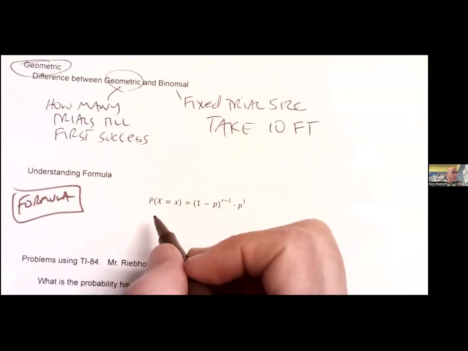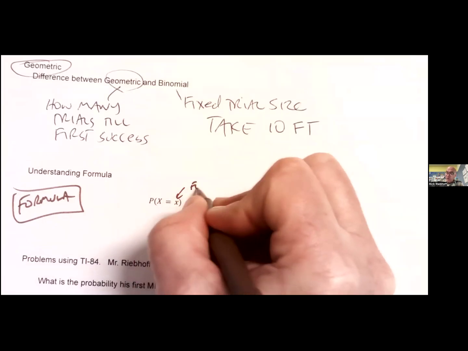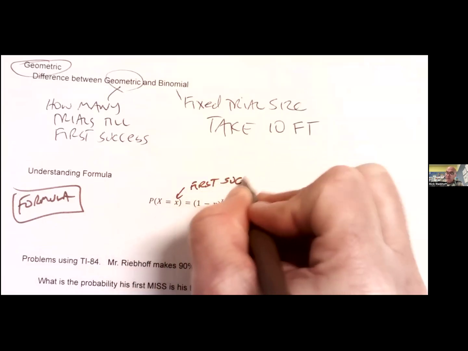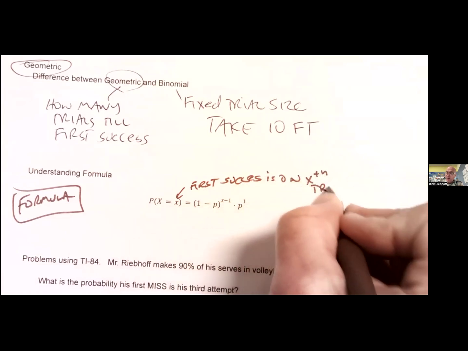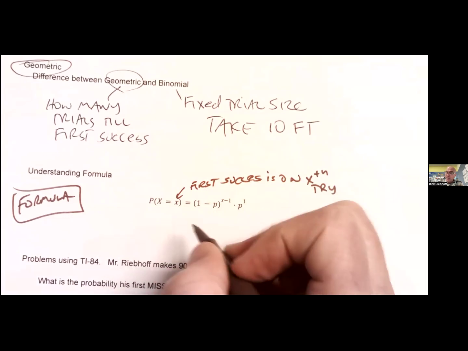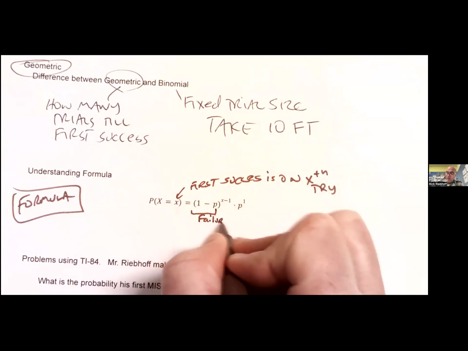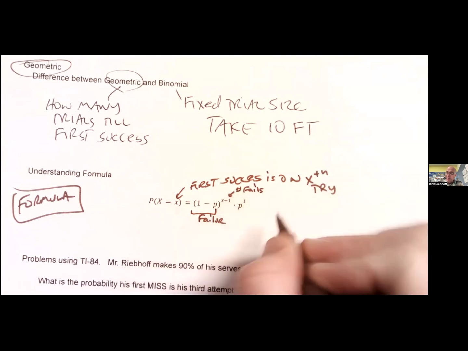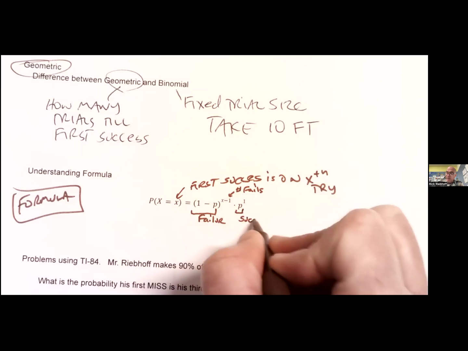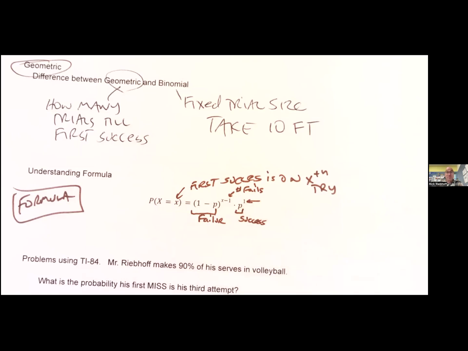All right, so here we go. Probability that X equals x. So the first success is on the x-th try. This is failure, this will be the number of failures, so number of fails. This is success. And we're going to tell our first success, we only have one success, right? Pretty easy formula, right?